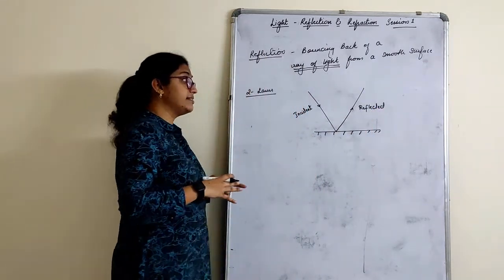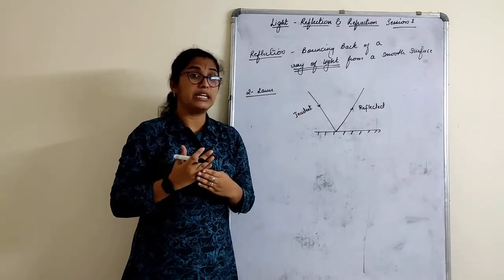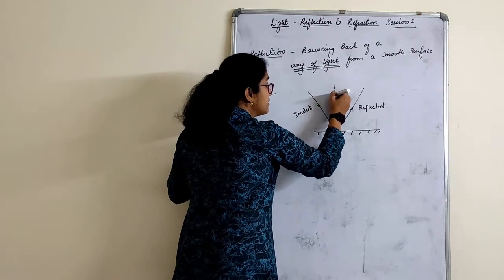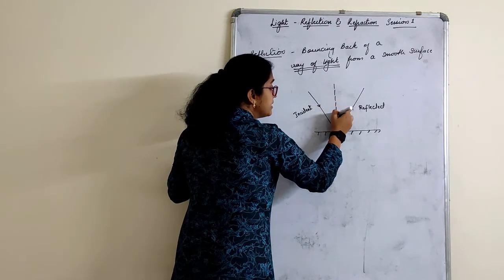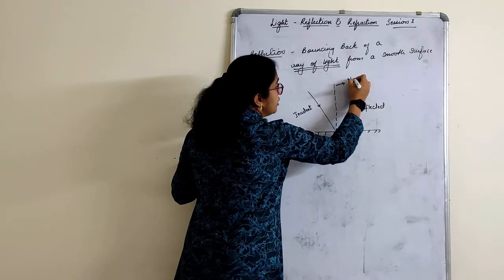Now, to this incident ray and reflected ray, if we draw an imaginary line which is perpendicular to the mirror and that is in between the incident and the reflected ray, that line is called the normal.